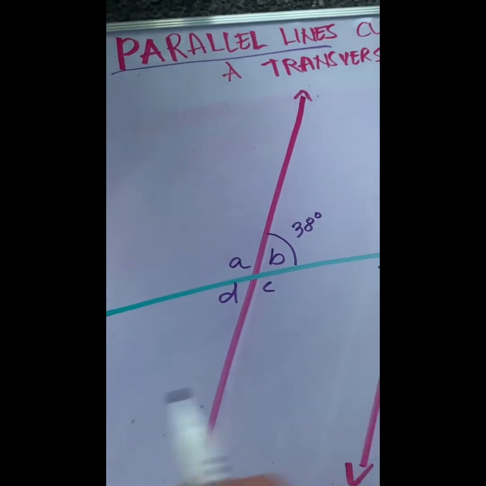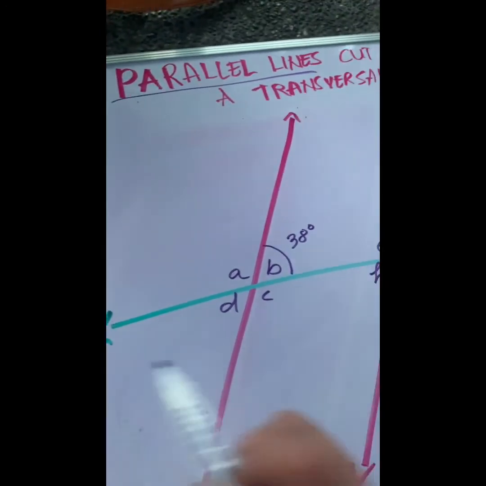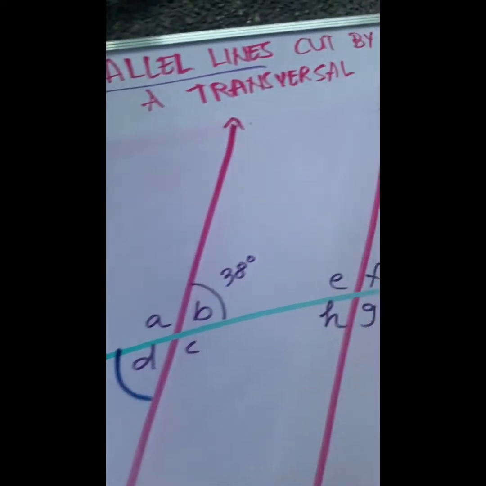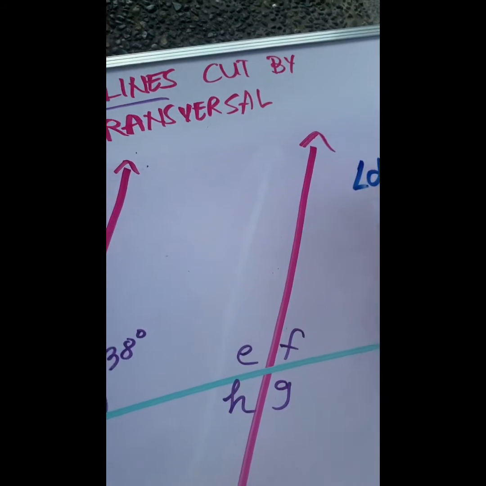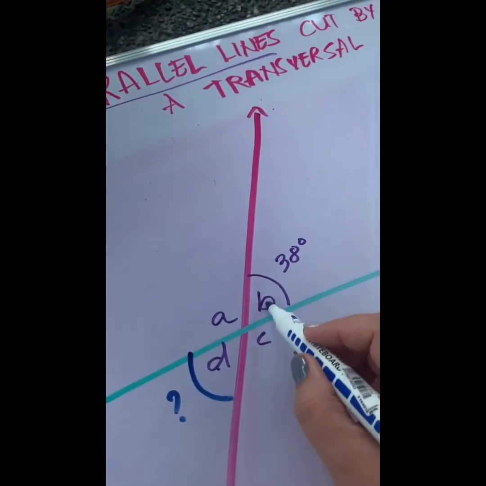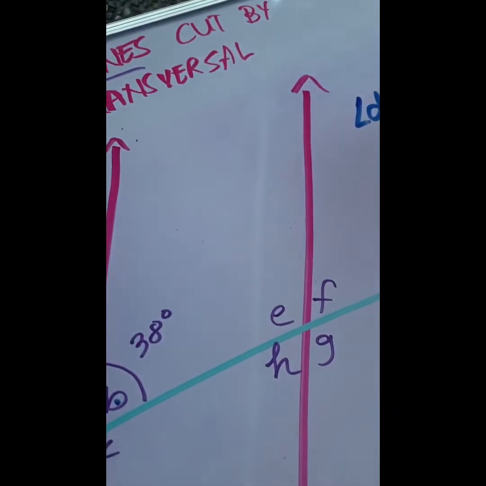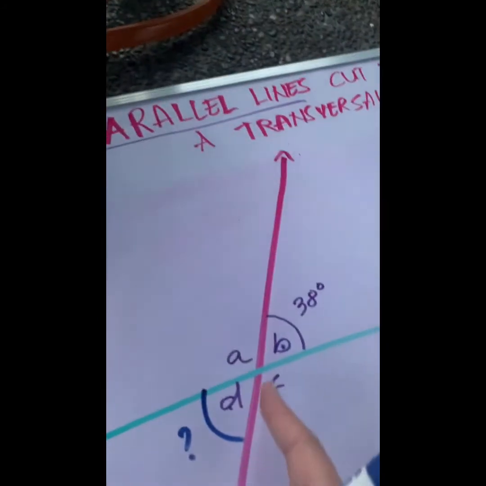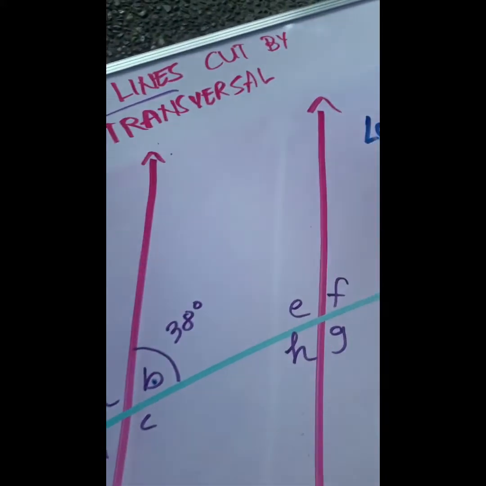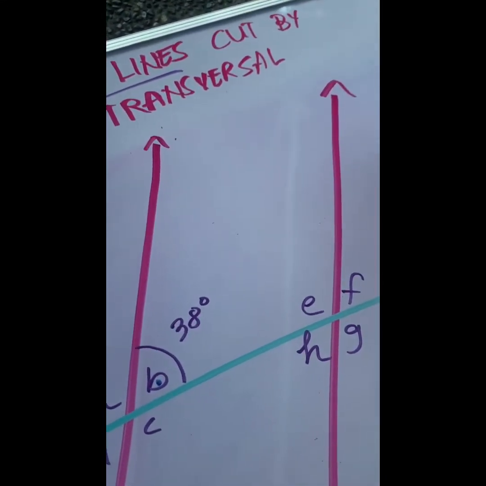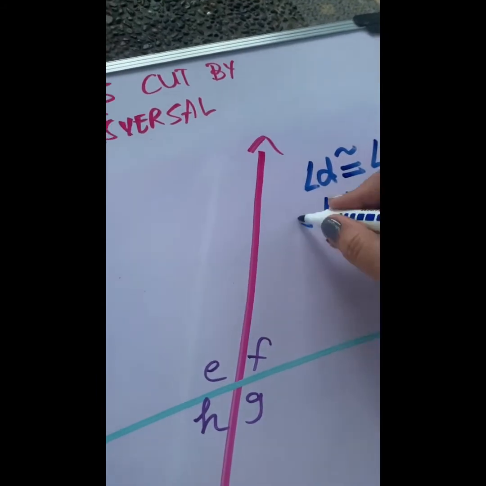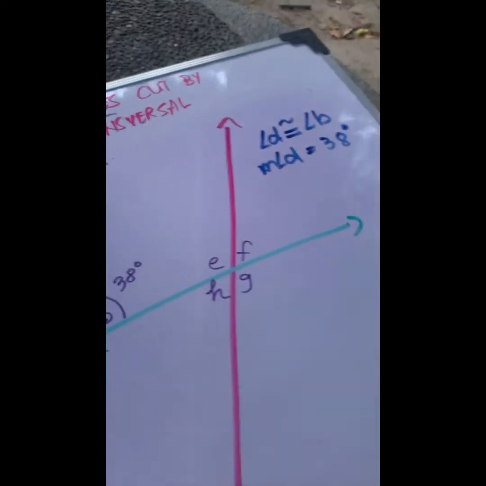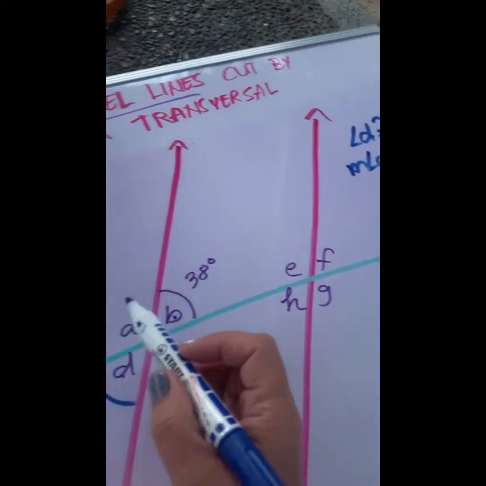I want you to find the measurement of angle D. What will be angle D? Angle D is vertical with B. So angle B will be congruent to angle D. And if B is 38, angle D will be equal to, measure angle D will be equal to 38 degrees. Very good. Now, would you be able to find angle A?